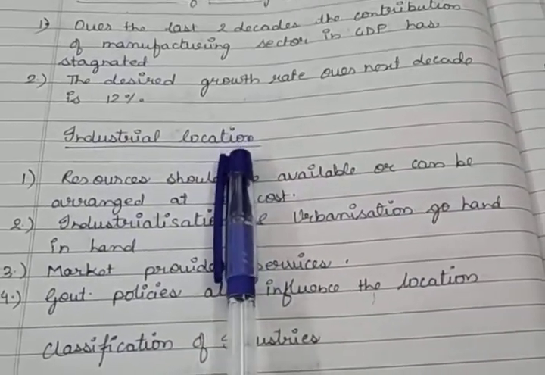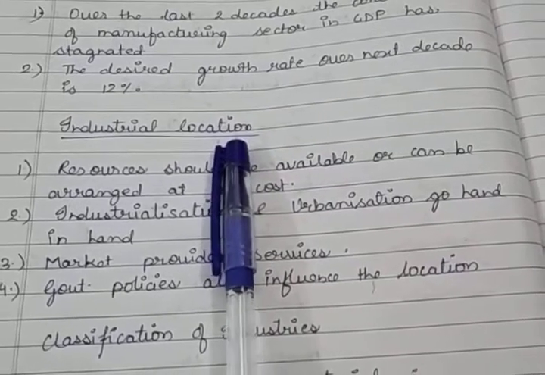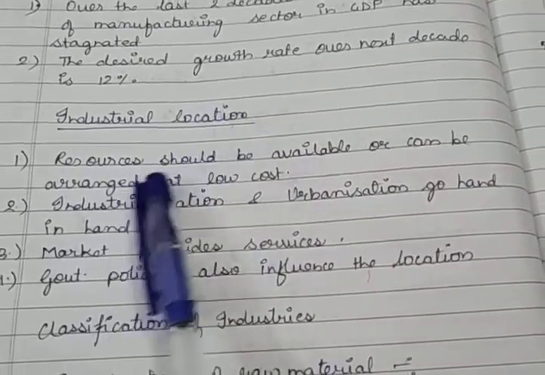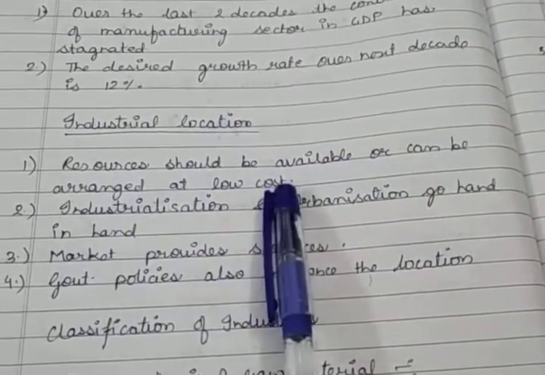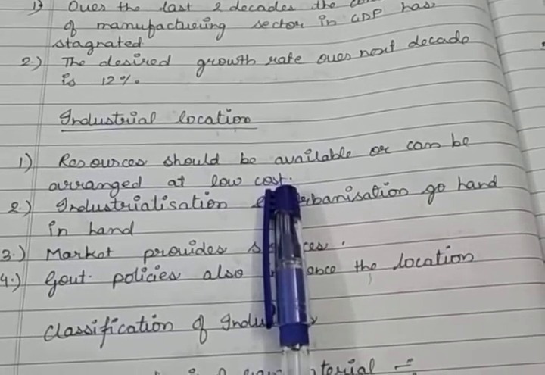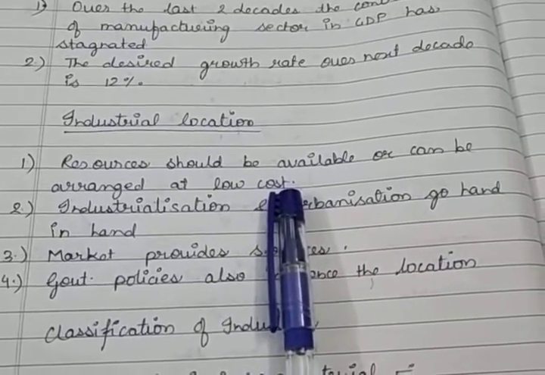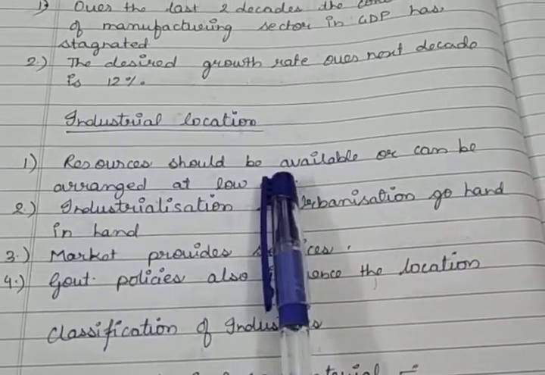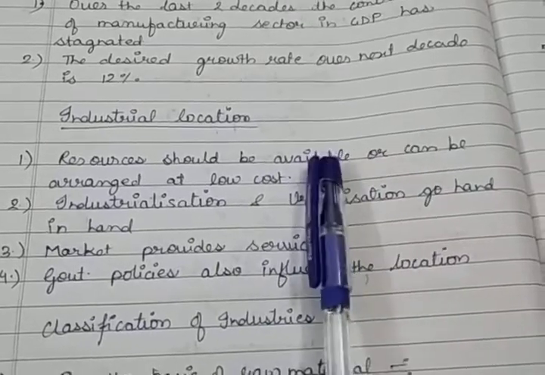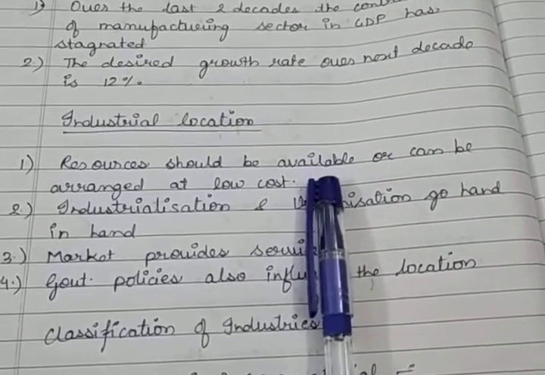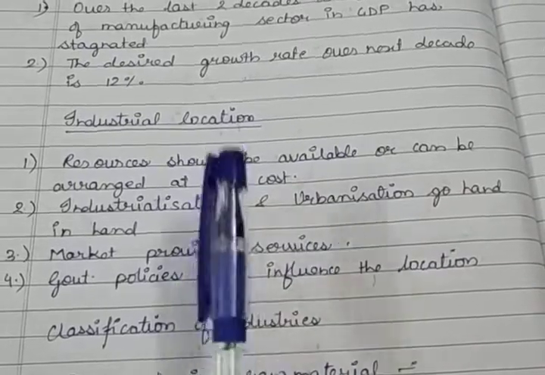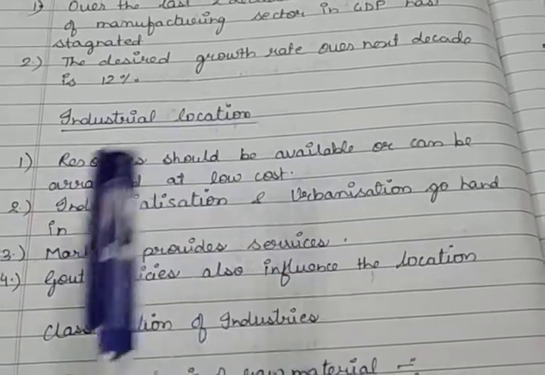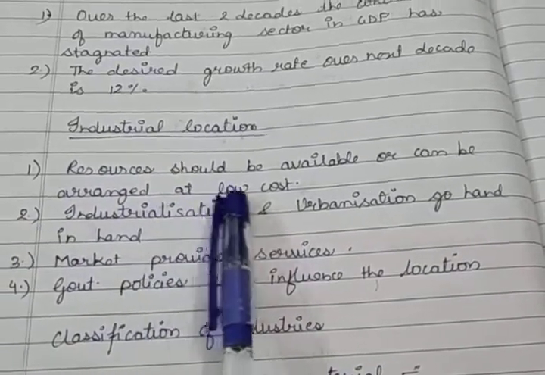But it is not possible for entrepreneurs to find all such inputs at one place. Basically, resources should be available or can be arranged at low cost. So entrepreneurs try to get the maximum resources at the same place, or choose the place where they can arrange all the resources, like capital, market, labor, transportation, communication, and electricity, at low cost.